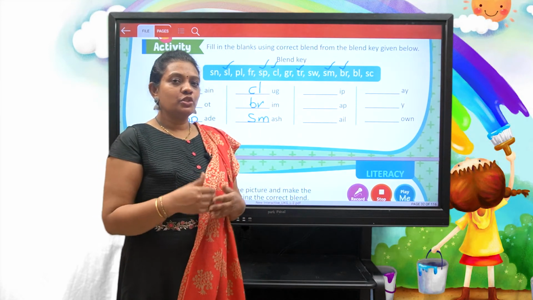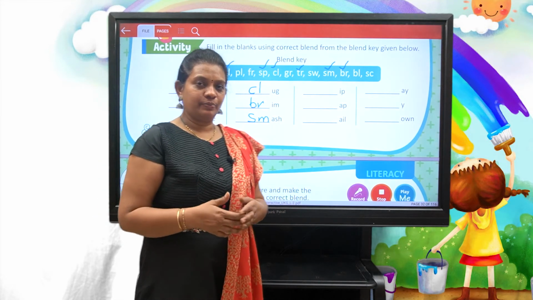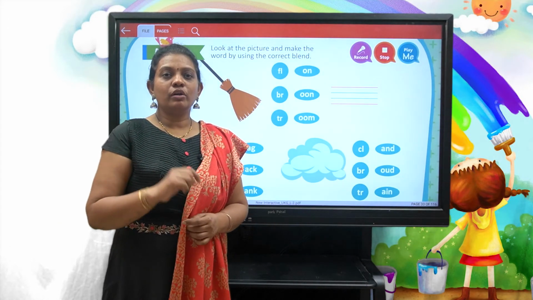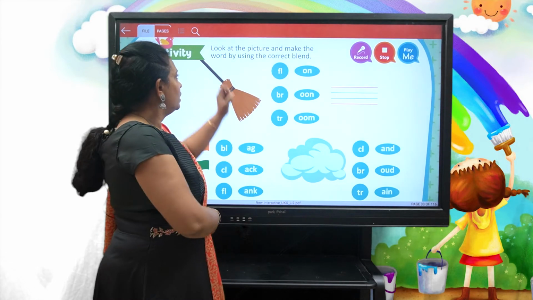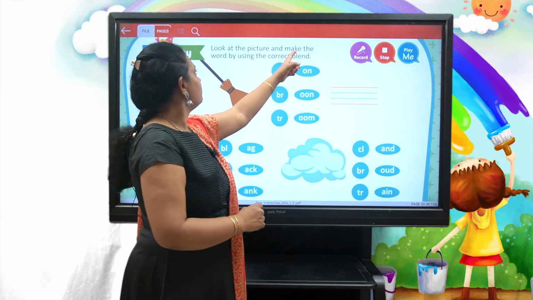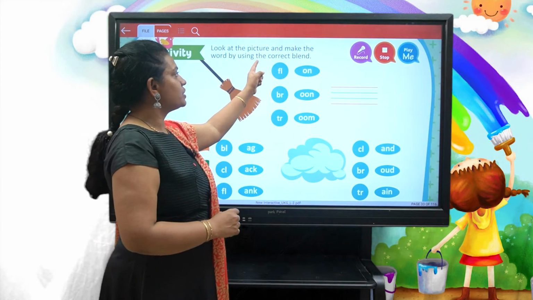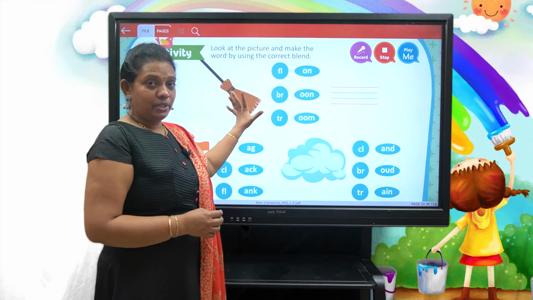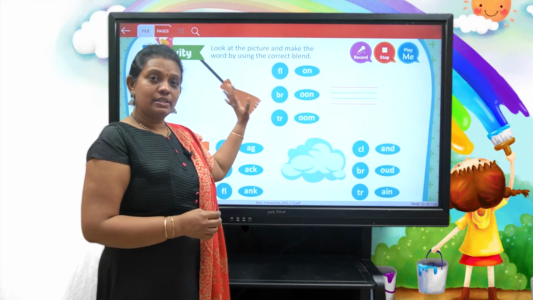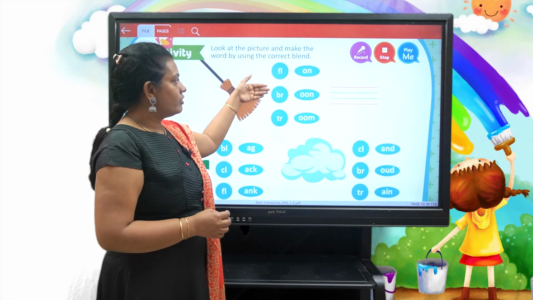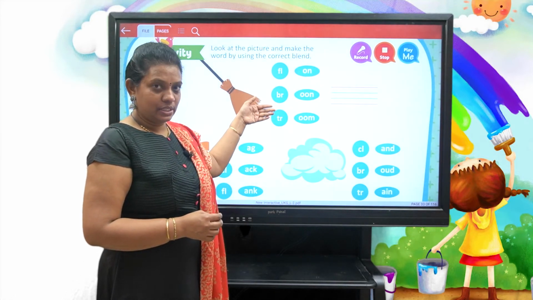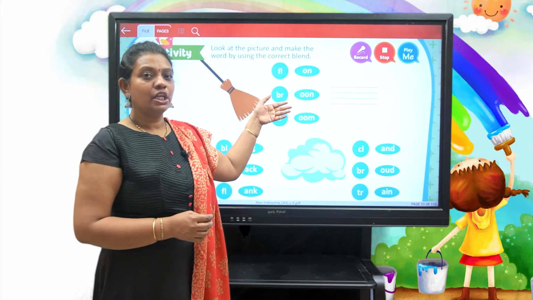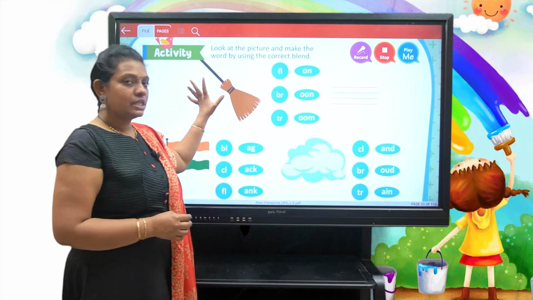Right. So I am going to take you to the next part of the lesson. Now let me explain the activity number 2 on blending sounds. Look at the picture and make the word by using the correct blend. Okay children, we have to look at the picture and identify what this is. And here we have given some blending sounds. So we need to make a proper, correct blending in order to find out this word.